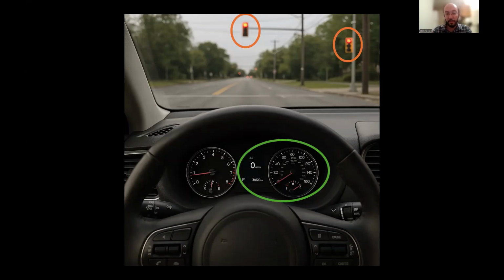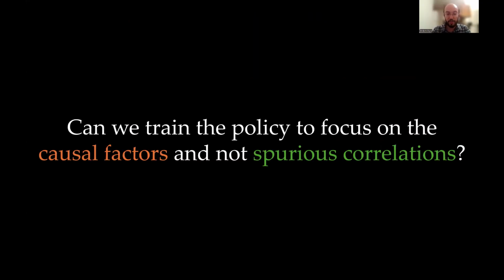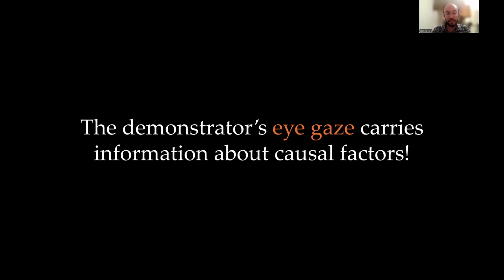Now, it is possible and very likely that the learned policy with imitation learning can incorrectly associate pushing the brakes action with the speed of the car rather than the true causal factor, which is the red light. This brings us to the second question, which is, can we train the policy to focus on causal factors and not spurious correlations? Our insight in GABRIL is that the demonstrator's eye gaze carries information about causal factors.